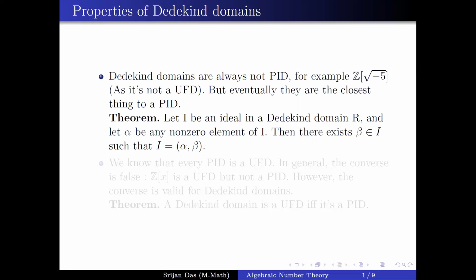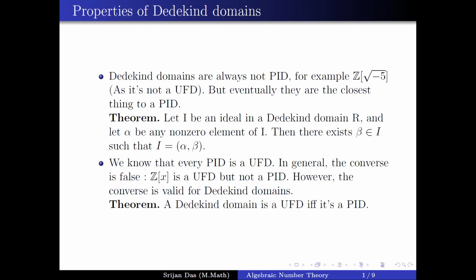So we'll see that it is not a PID, but it is very close to a PID. Suppose I take a non-zero ideal I in a Dedekind domain. Then there is a theorem which says that I can always be generated by two elements. As it is not a PID, we might not generate it by one element, but we can always generate it by two elements. That's the property of a Dedekind domain.